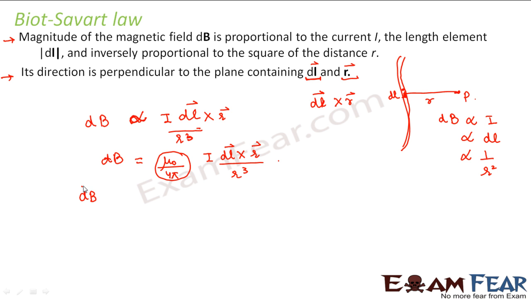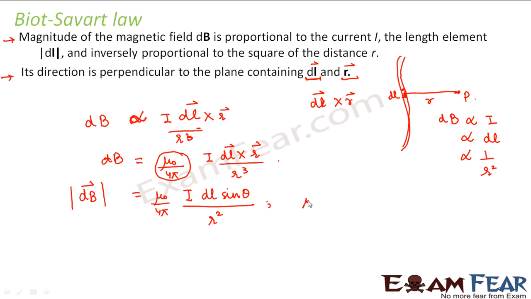So from here, what do we get? The magnitude of magnetic field will be equal to mu naught by 4 pi times I dl. So dl cross r becomes dl r sine theta. So we can make it as I dl sine theta divided by r square, because this will be I dl r sine theta divided by r cube. So that r and 1 r will get cancelled. So therefore this is your magnitude.